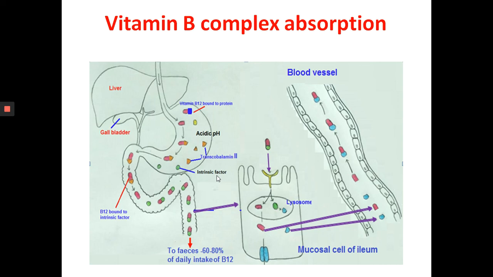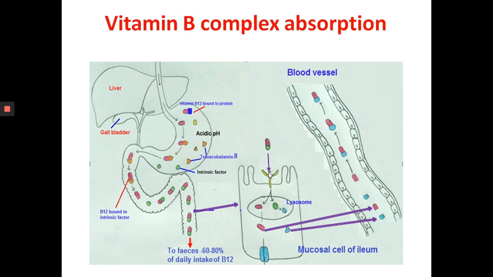Absorption occurs in the terminal portion of the ileum, where vitamin B12 attaches to specific membrane receptors located on absorptive cells, that is enterocytes. So the B12 binds with the receptors on the enterocytes at the bottom of the pits between the microvilli. So the microvilli here, there's another microvilli at the bottom. These receptors are there.